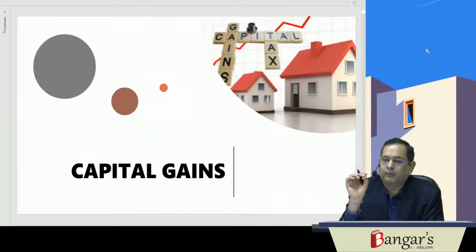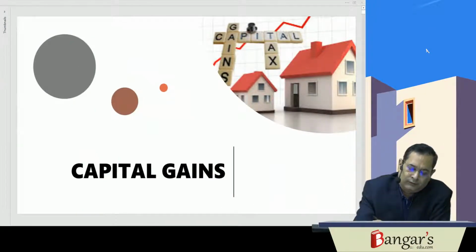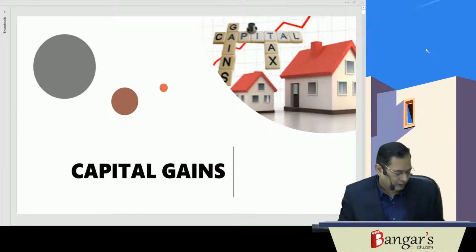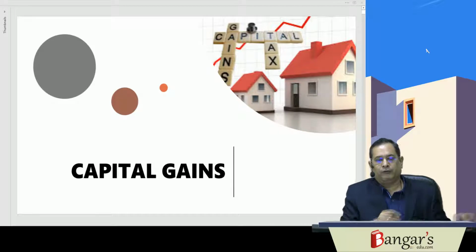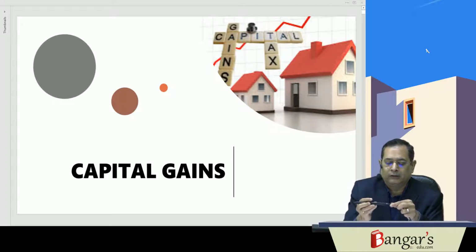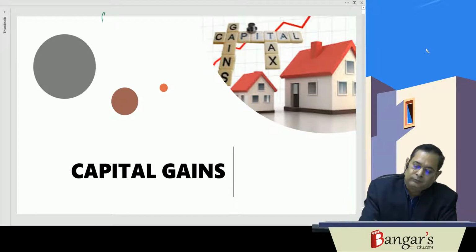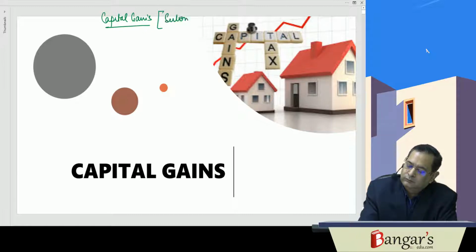Now, a very important head of income is capital gains. It is our fourth head of income, capital gains, and section 45 to section 55A is capital gains.